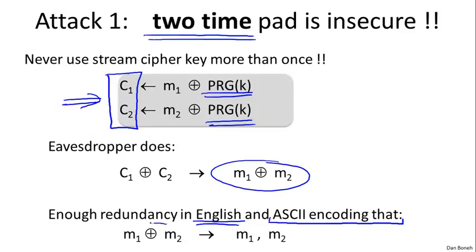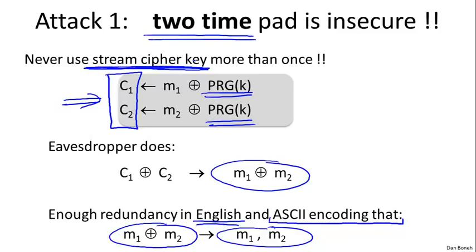So essentially given these XORs, you can recover both messages. The thing to remember here is if you ever use the same pad to encrypt multiple messages, an attacker who intercepts the resulting ciphertexts can recover the original plaintexts without too much work. So the stream cipher key or the one-time pad key should never, ever, ever, ever be used more than once.